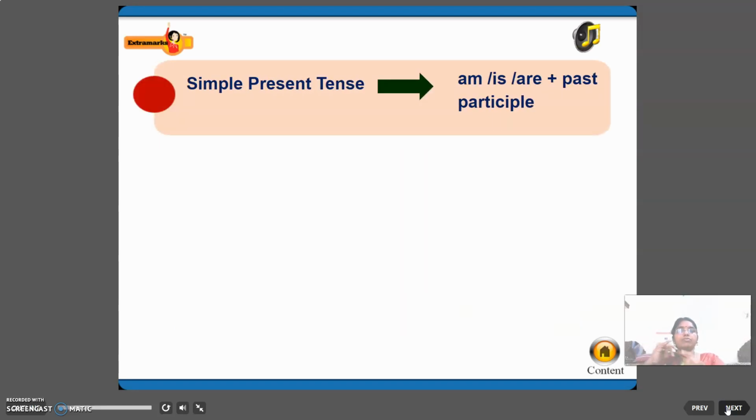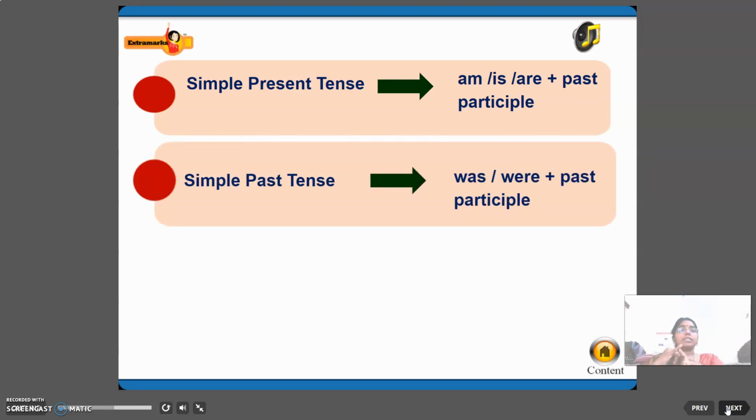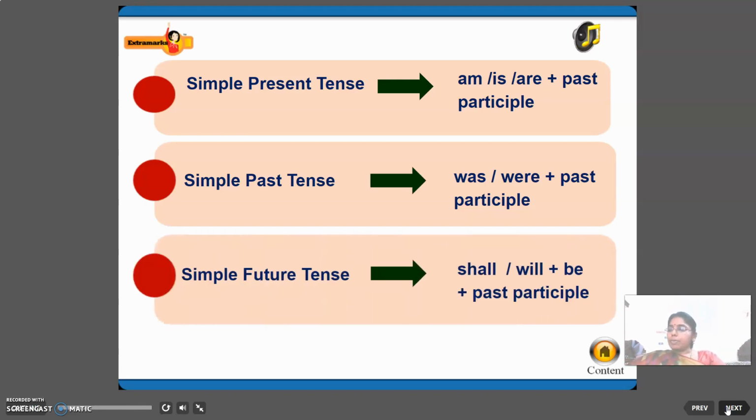What is the rule? First is am, is, are plus past participle form. What is it? Past participle form, right? Simple past tense: was, were plus past participle. Simple future tense: shall or will plus be plus past participle. So these are all the rules that you have to change.